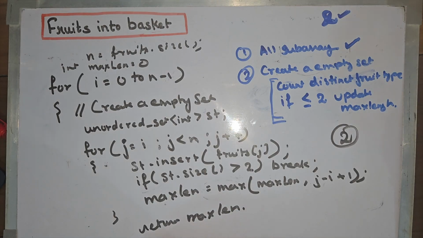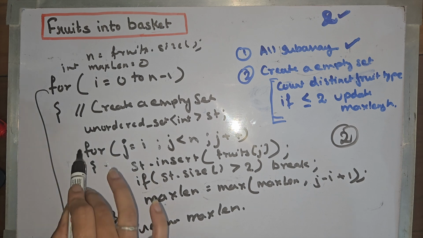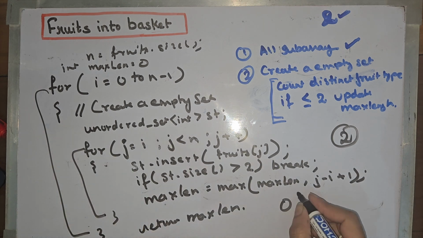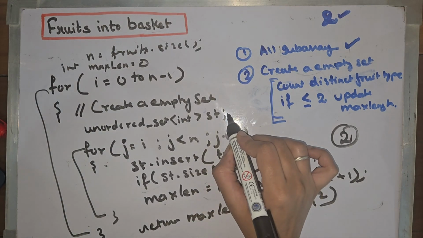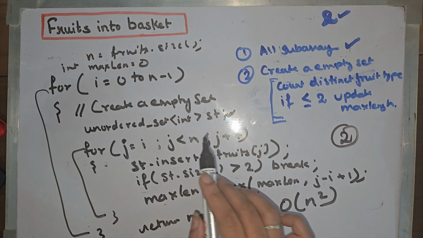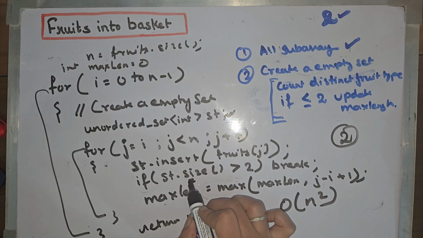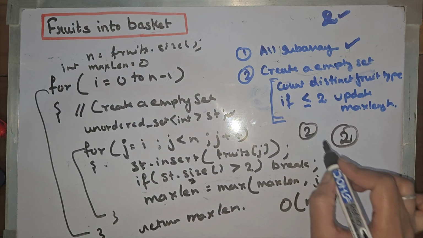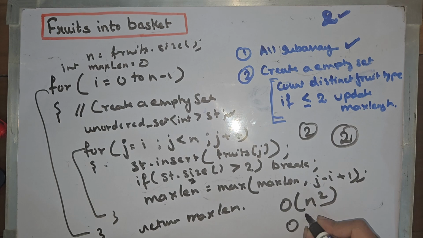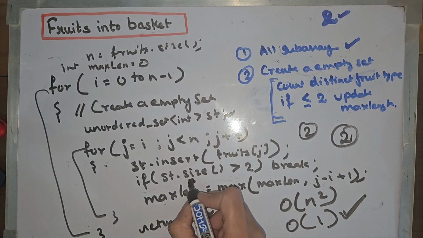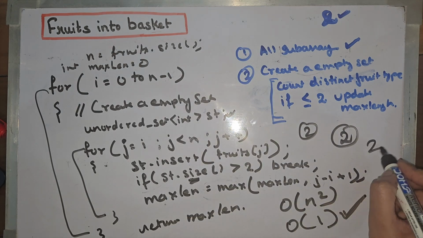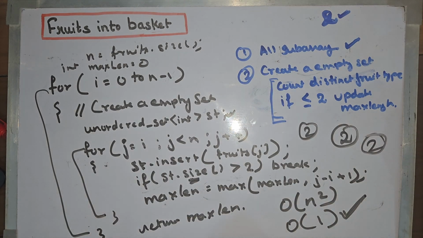So we know that for generating subarrays we are running 2 loops, so the time complexity is big O of n square. We know we are using a set here, but we are not putting more than 2 elements in the set. So the space complexity is big O of 1, because we are only using 2 elements in the set. So now let's optimize this.